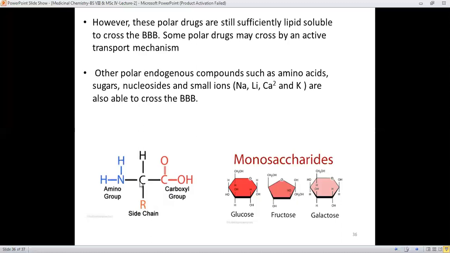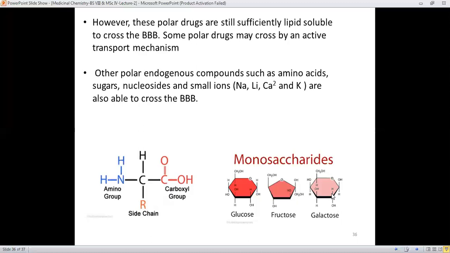And here is shown amino acids and the monosaccharides like glucose, fructose, galactose. If they are present as endogenous compounds, they are also able to cross the BBB.